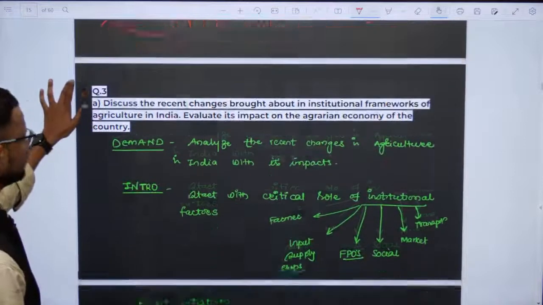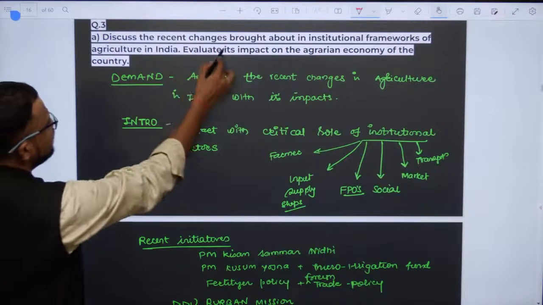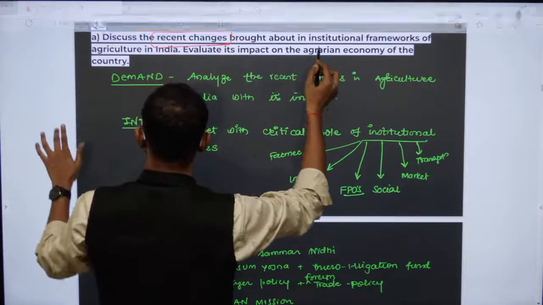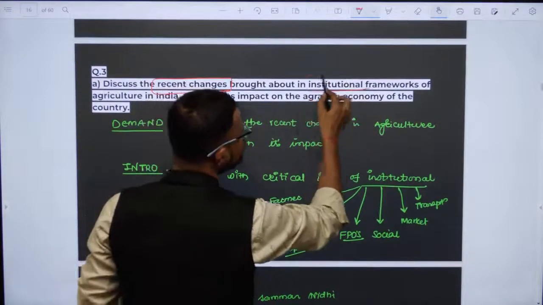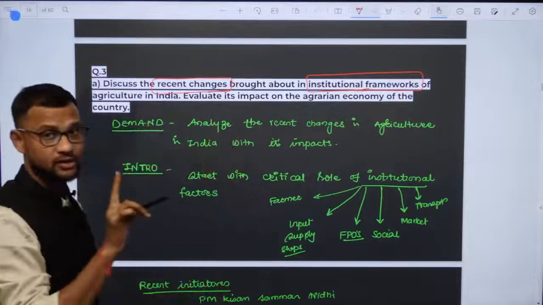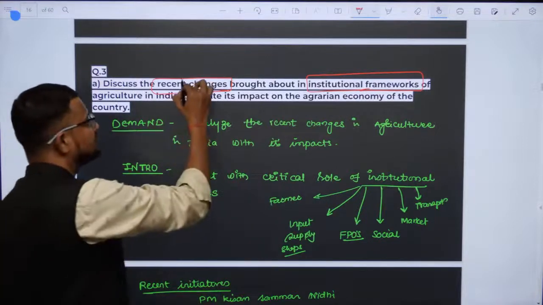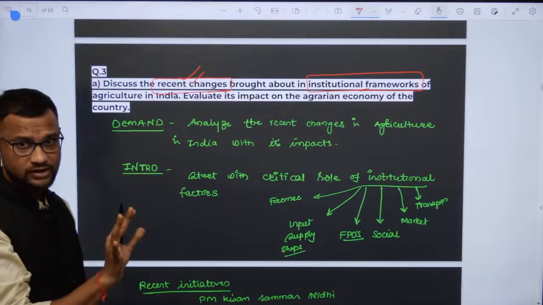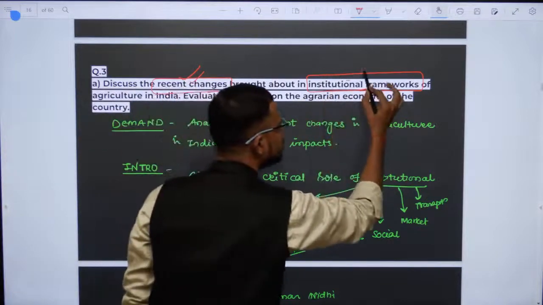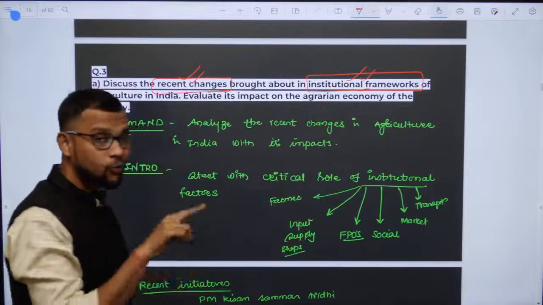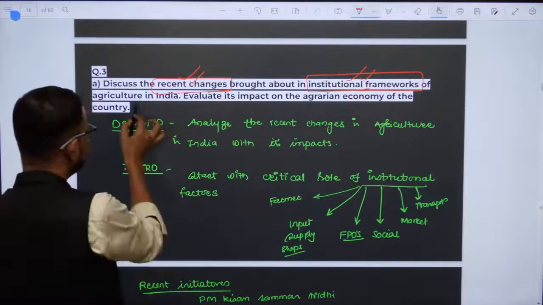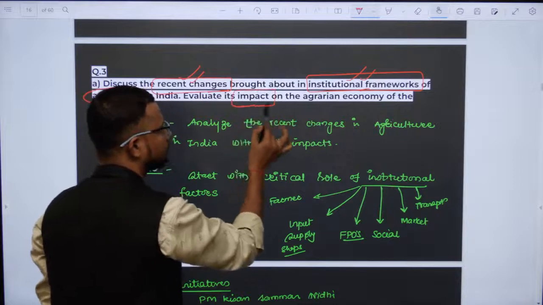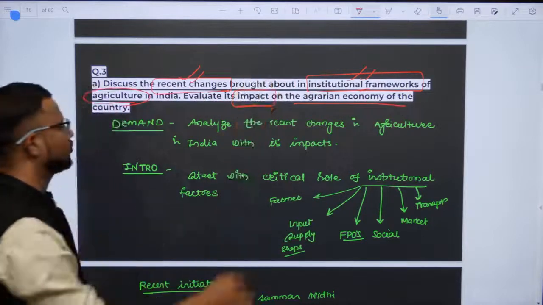Next, question 3: discuss the recent changes brought about in institutional framework. Look, the keyword in the question is recent, that means hardly in 5, 7, 10 years, not more than that. Institutional framework of what? Agriculture. Yes, agriculture in India. Evaluate its impact on the agrarian economy of the country.